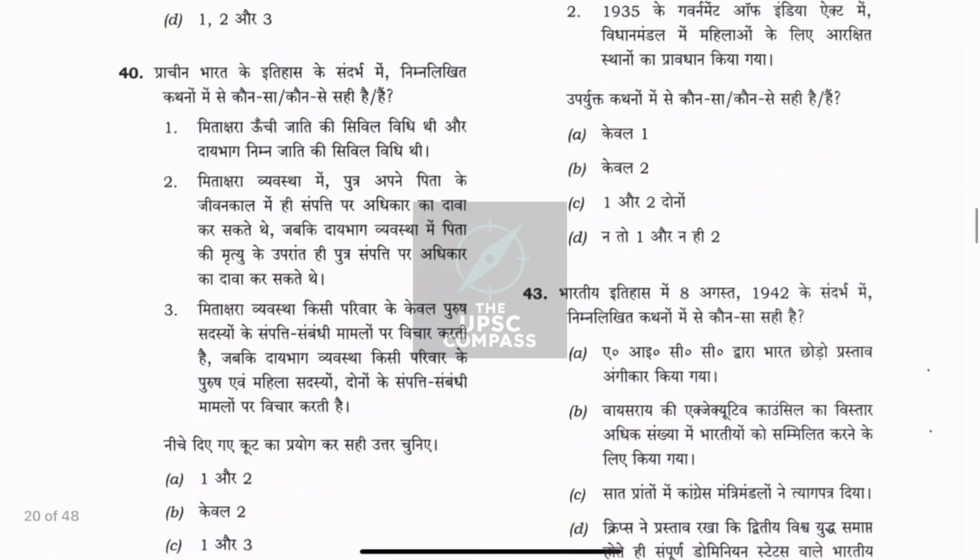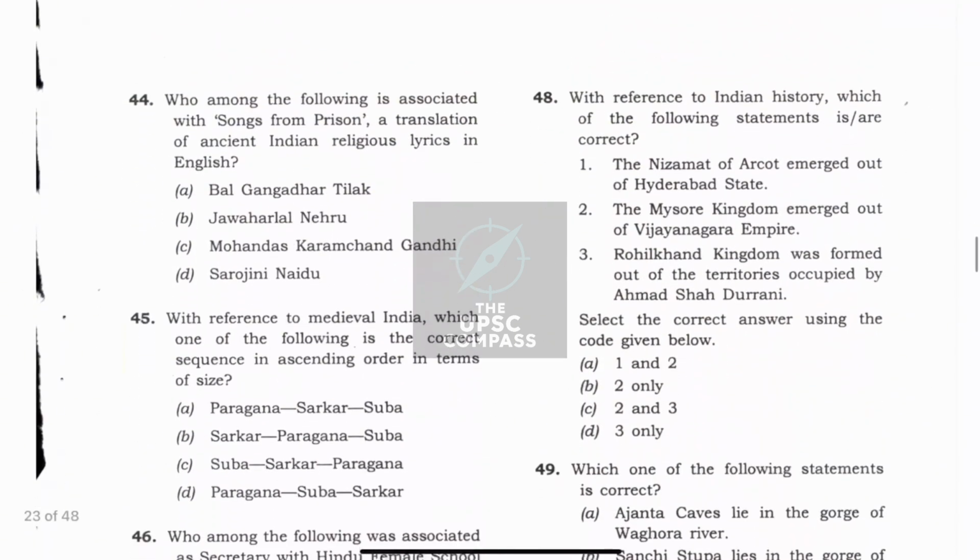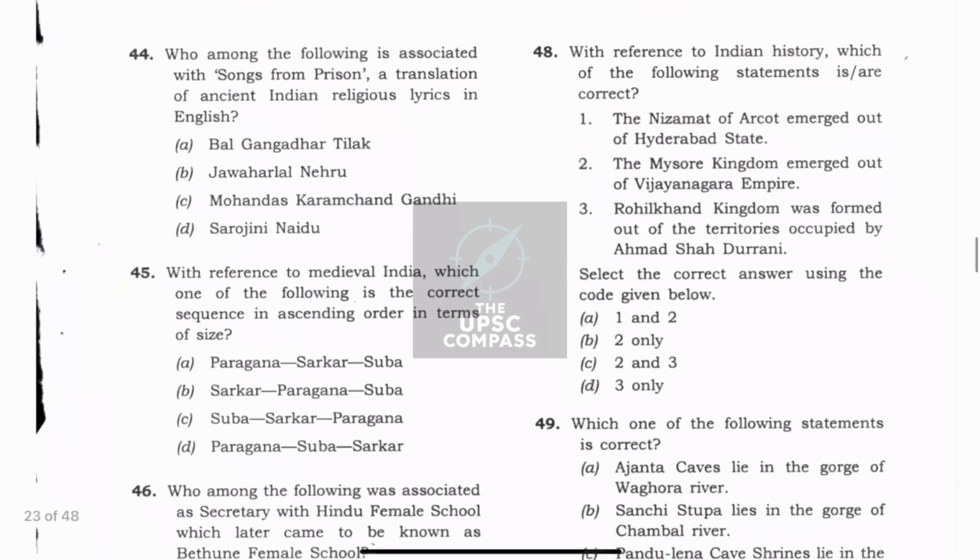Now, similarly, in question number 48, with reference to Indian history, which of the following statements is or are correct? The Nizamat of Arcot emerged out of Hyderabad state. Now, coincidentally, this is a Slumdog Millionaire type question of mine because I had a friend who was from Arcot and I knew that he was from Tamil Nadu. So it is very unlikely that it had emerged from the Hyderabad state. So this is how your life experiences will come into picture.